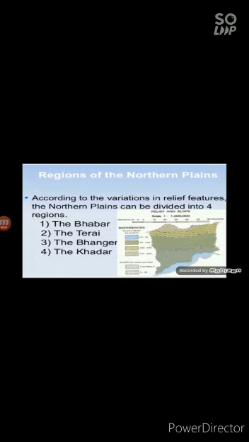According to the variation in relief features, the northern plains can be divided into 4 regions, and they are the Bhabur, the Tarai, the Bhangar, and the Khadar. Now one by one we will see these relief features.